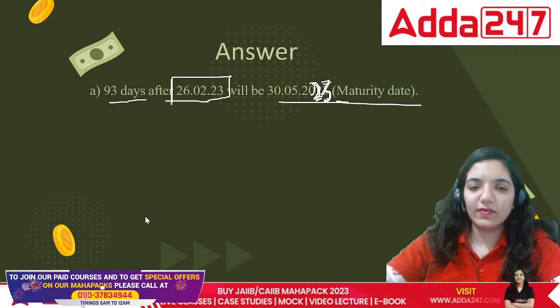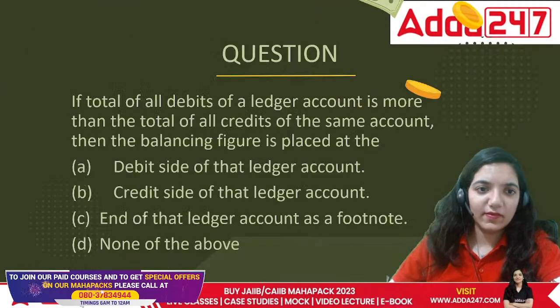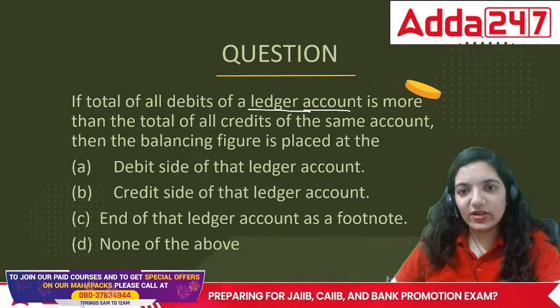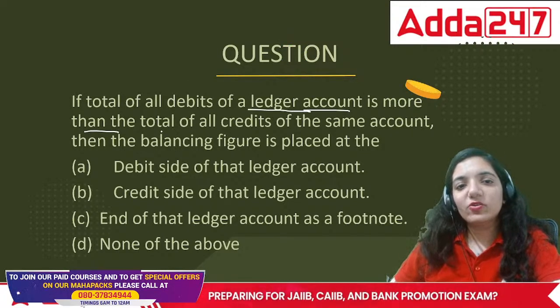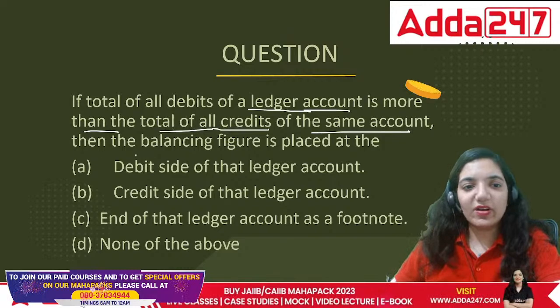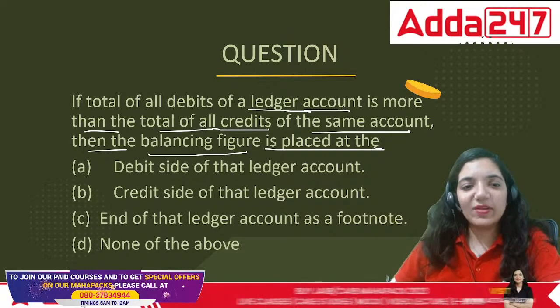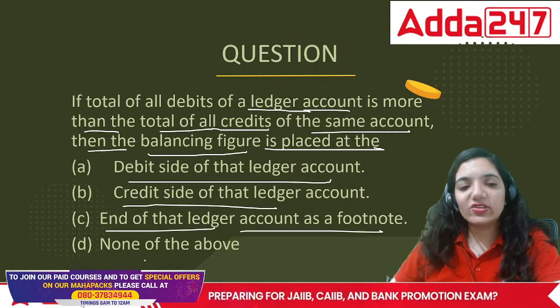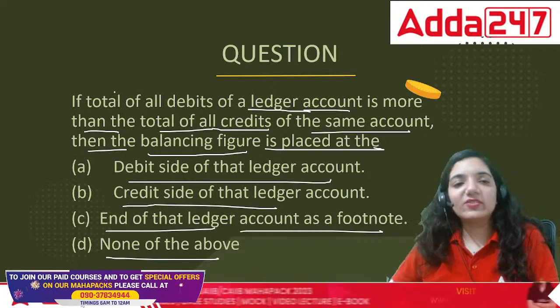Let's see. If the total of all the debits of a ledger account is more than the total of all credits of the same account, then the balancing figure is placed at: debit side of the ledger, credit side of the ledger, end of the ledger account, or none. In this case, what are we doing?